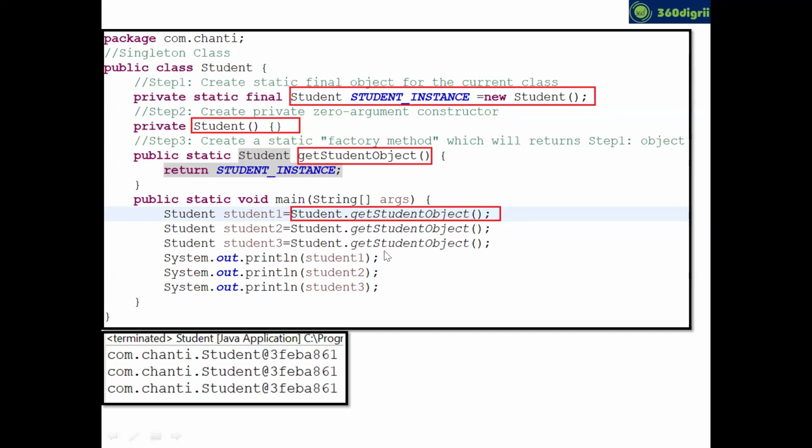So don't worry. Frameworks will create a singleton object. You're going to be learning it in Spring or Spring Boot. But this is the difference between singleton class and multiton class. Can I have an acknowledgement from you guys? Is that clear? The first question's answer, what is singleton class?